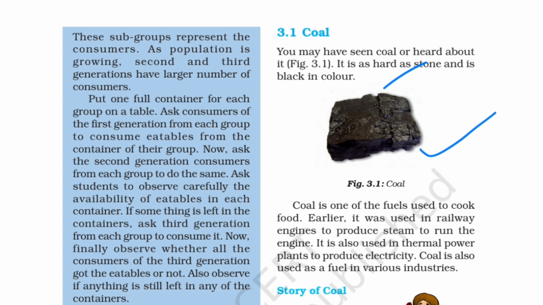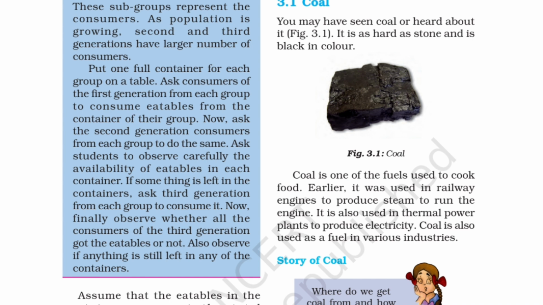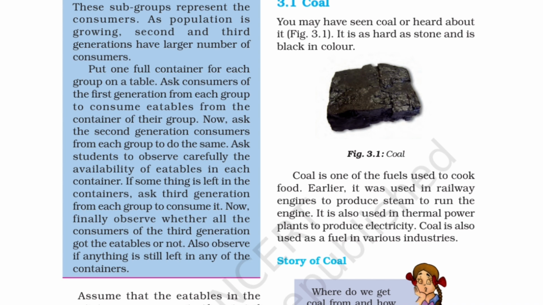Coal is one of the fuels used to cook food, right? Earlier it was used in railway engines to produce steam to run the engine. It is also used in thermal power plants to produce electricity. Coal is also used as a fuel in various industries. So these are the uses of coal. You can learn them, right?